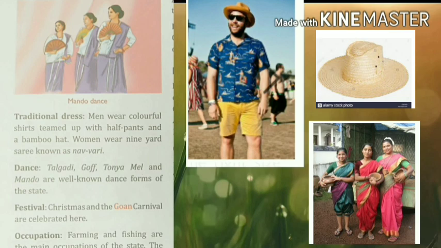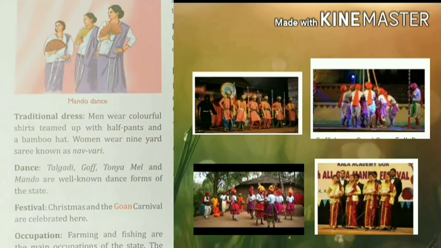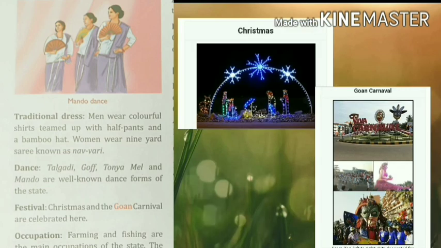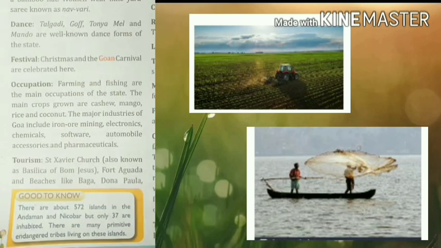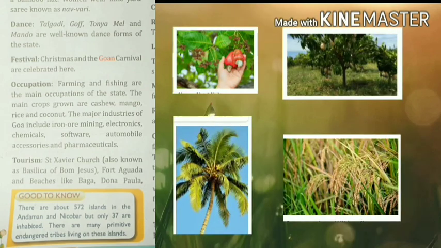Women wear a 9-yard sari known as Navwari. Some of the well-known dance forms of the state are Talgari, Gof, Tonyamel and Mando. Now regarding festivals, here people celebrate Christmas and the Goa Carnival. Now regarding occupation, the main occupation of the state is fishing and farming. The main crops that are grown here are cashew, mango, rice and coconut.